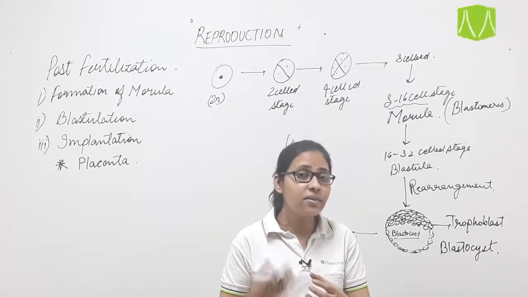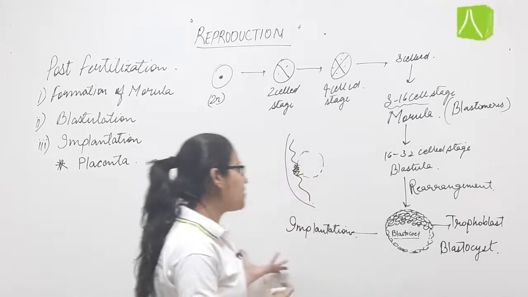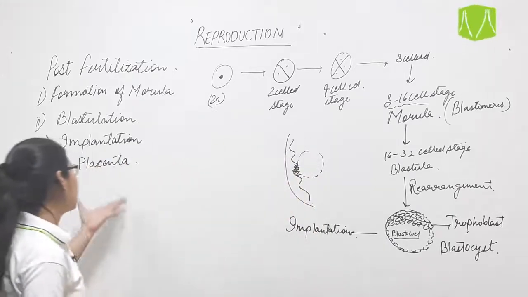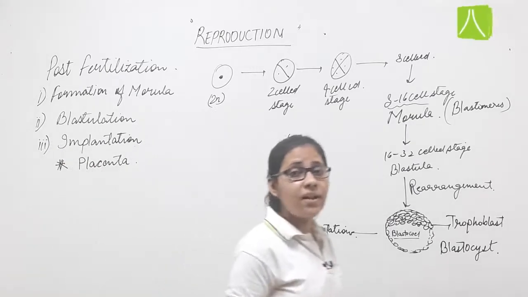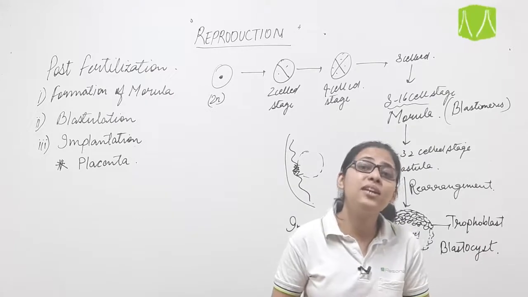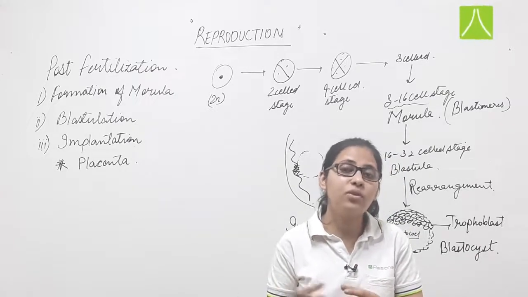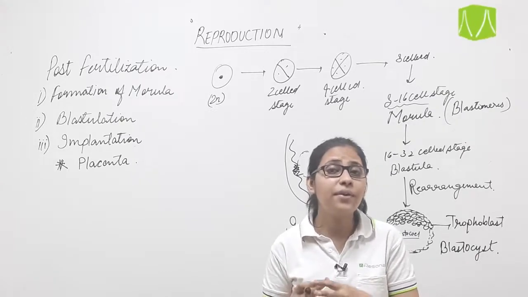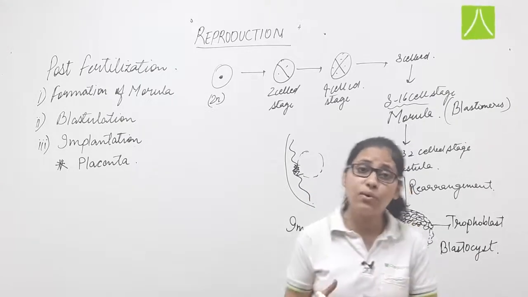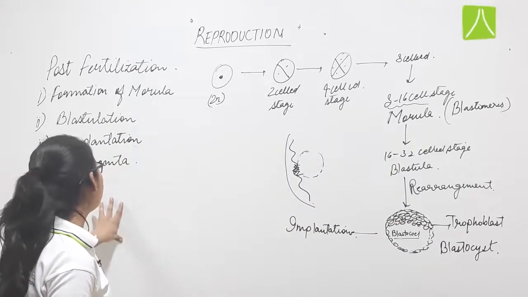So it provides material to the fetus. So these are the functions which are performed by the placenta. It also acts as a barrier, that is, it allows selective material to enter into the fetus. It does not allow everything to enter into the fetus. It allows only selective material to enter. So it acts as a barrier also. These are the functions which are performed by the placenta.